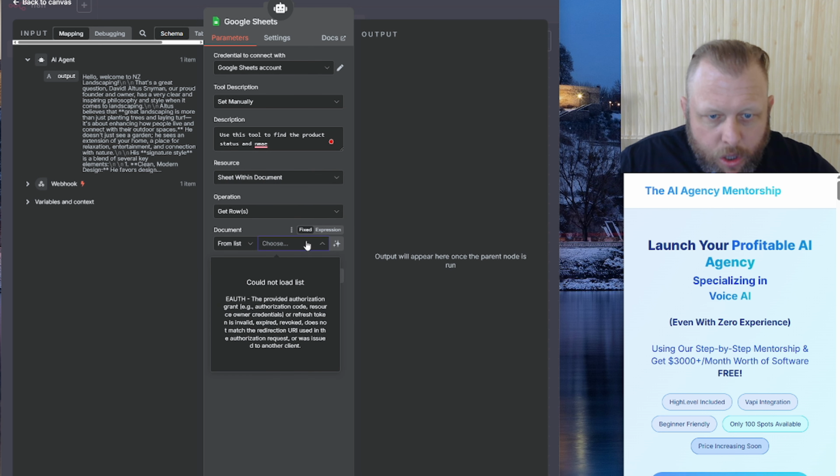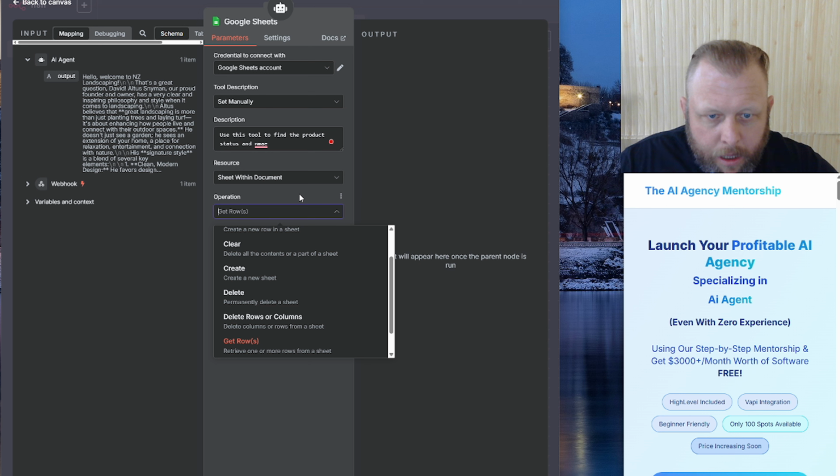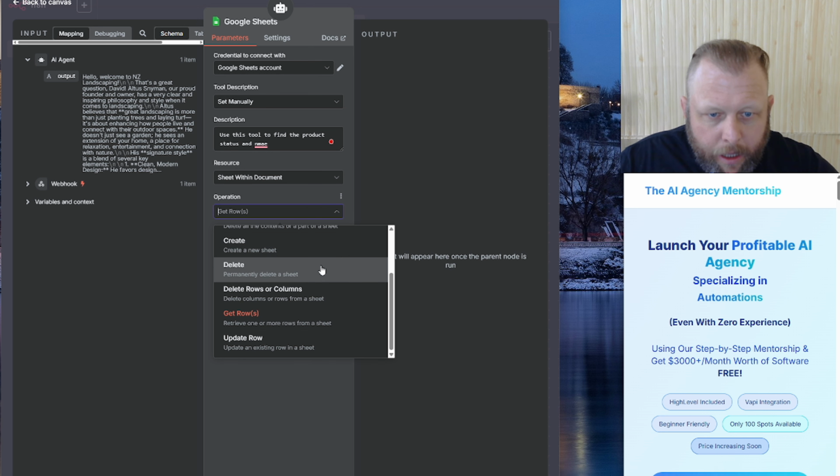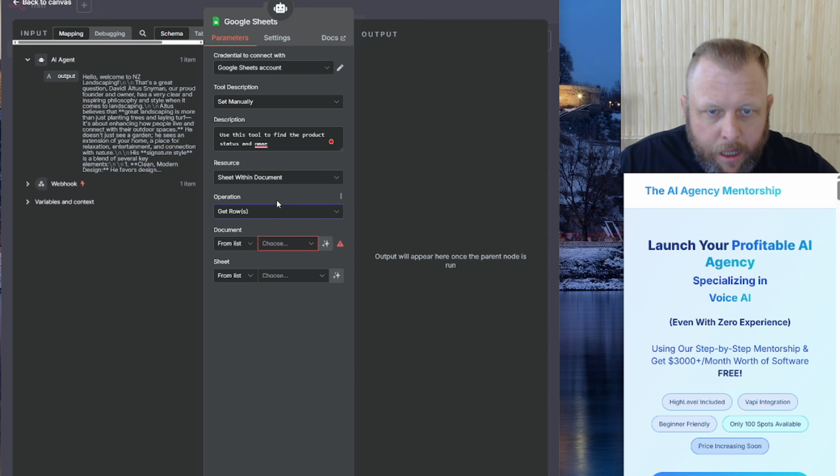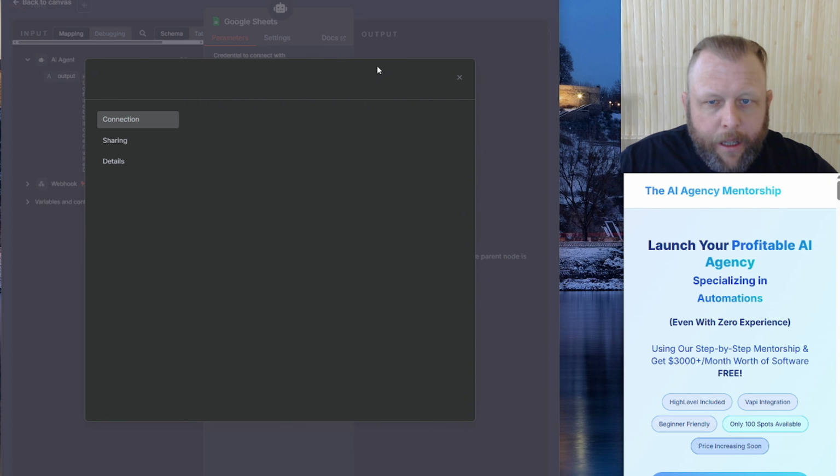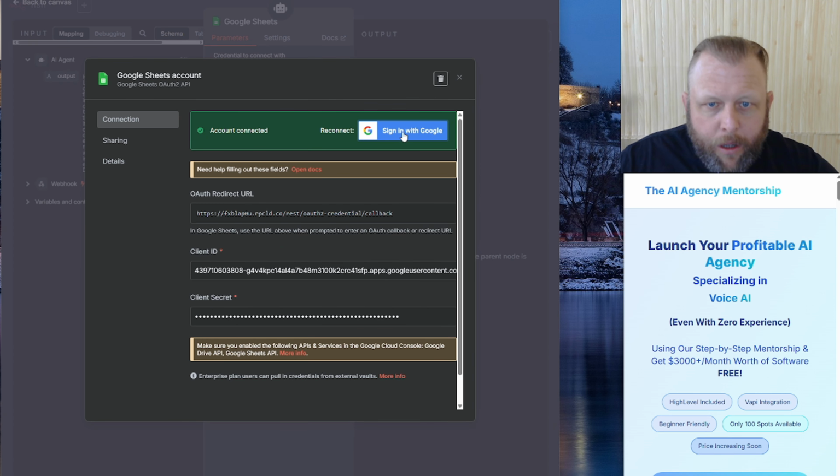So I'm going to select the sheet and choose get rows. Give it a second to refresh, because it's actually not going from our documents list. I was hoping that would just go. We might just need to re-authenticate for a second. So I'm going to say reconnect.